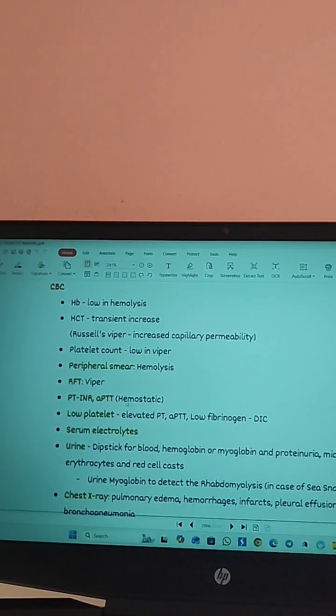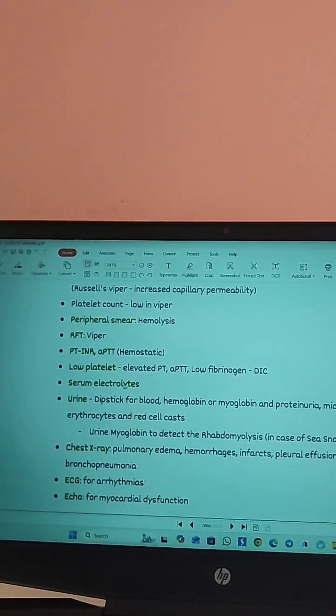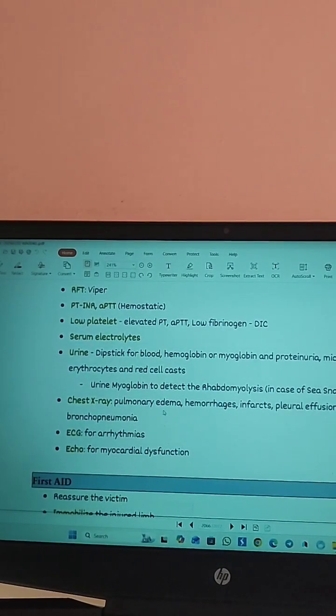Then for hemostatic assessment, PT-INR and APTT. If it is low platelet count plus elevated PT, APTT and low fibrinogen, think about DIC. Then also look for the serum electrolytes, urine dipstick for blood, hemoglobin, myoglobin, proteinuria. Microscopy should be done for erythrocytes, red cell cast. Chest X-ray for pulmonary edema or pleural effusion, and also ECG and echo. So these are the investigations you should do.